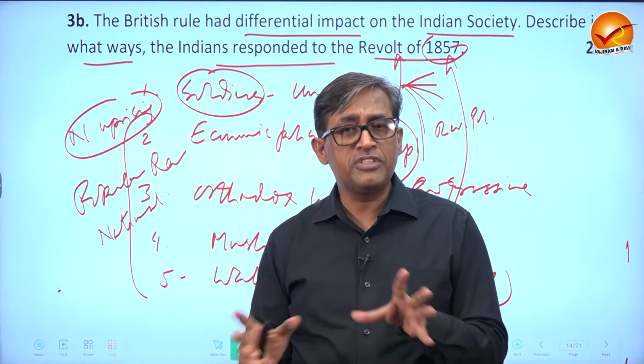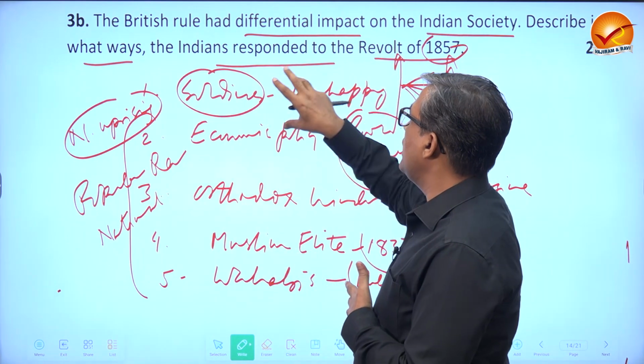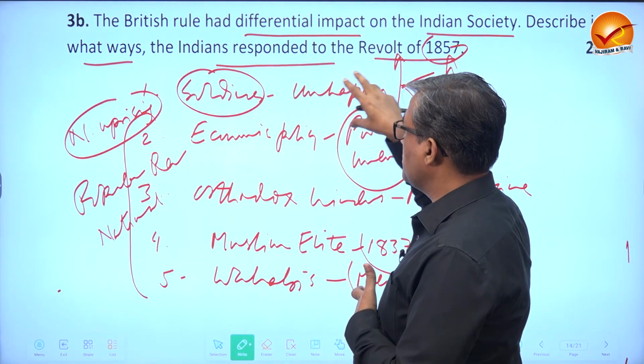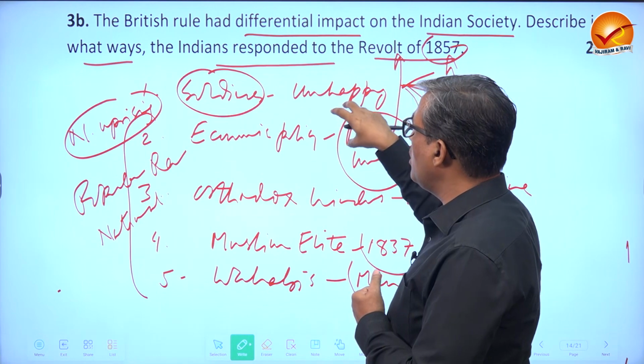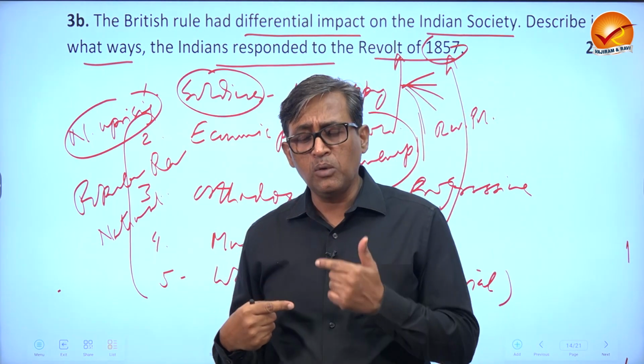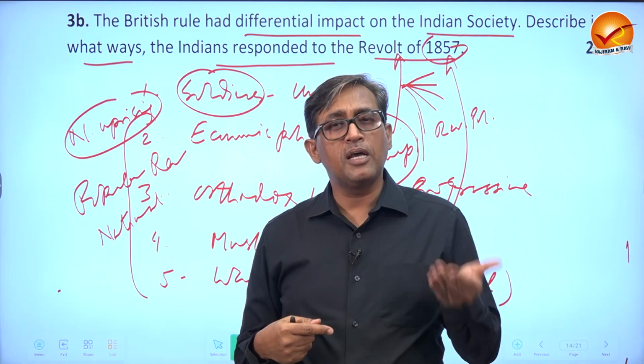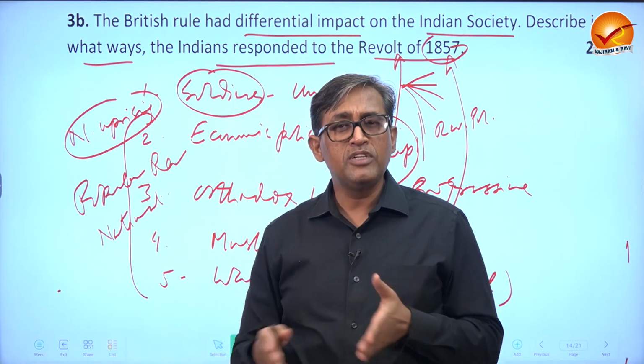But a lot of research in the last 40, 50 years has shown that it actually was a powerful response and reaction of Indians, including, say, lower middle class people who were affected by the corruption of the administration.